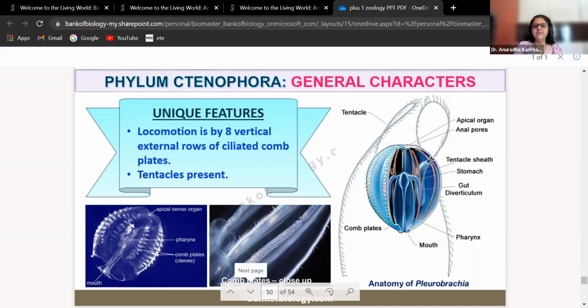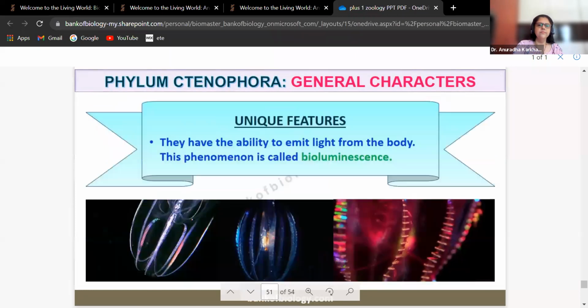Understood? Any difficulty? Example: Pleurobrachia. This diagram is of Pleurobrachia. They have the ability to emit light from the body. This phenomenon is called bioluminescence. Remember this.